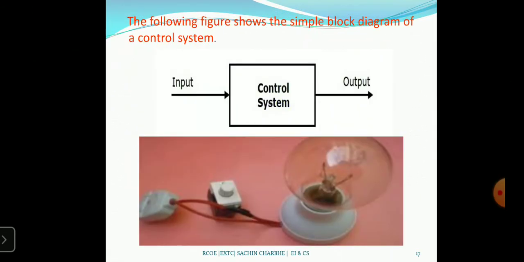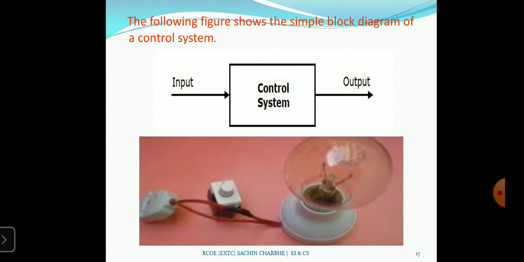Now here in the figure I am showing a simple open loop control system. That is a block of control system, with output and input. The output is controlled by the input. One example here is an electric bulb with two wires.